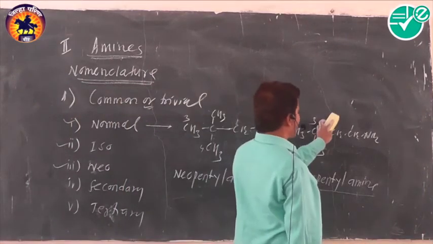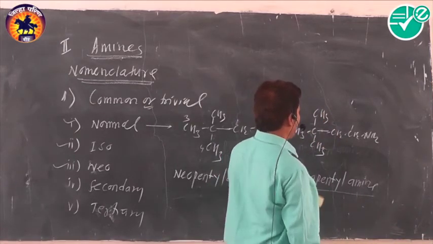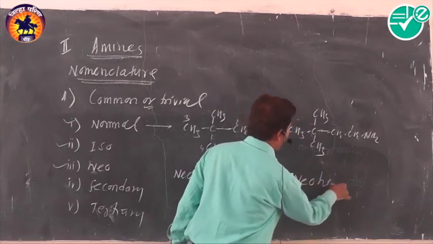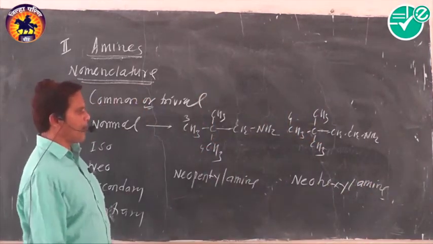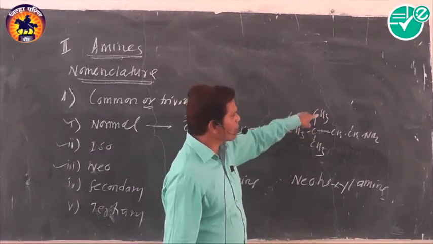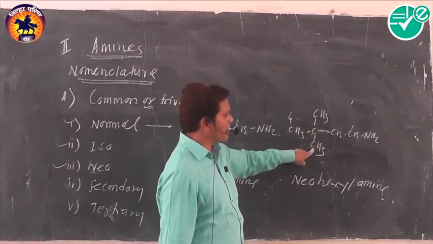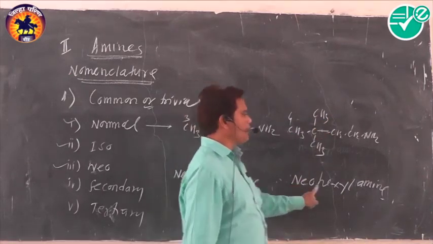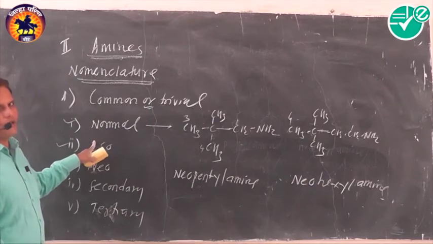In this case, when we attach another 2 methyl groups on the second last carbon atom, then the total number of carbon atoms is 6. The prefix used is neo, and its name is neohexylamine. Its name is neohexylamine because 1, 2, 3, 4, the third carbon is the second last, and it contains 2 methyl groups. When 1 methyl group is present, we can call it iso. When 2 methyl groups are present, we can call it neo. The total number of carbon atoms is 6. That's why the name of the compound is neohexylamine. The simple ones: normal, iso, and neo.